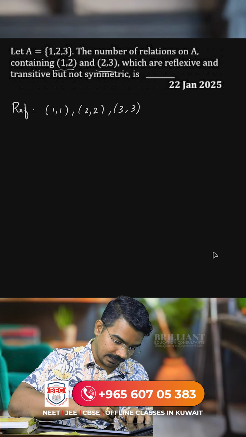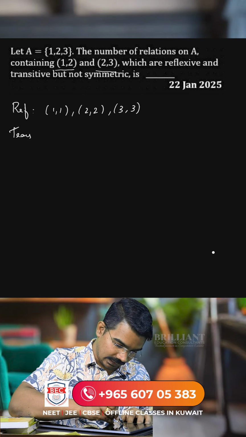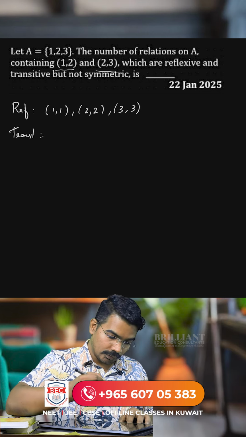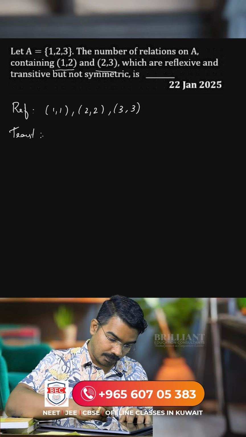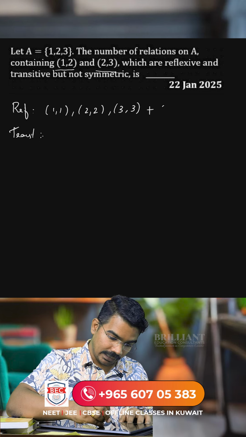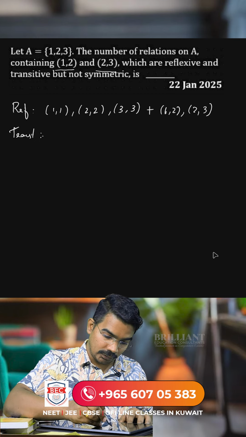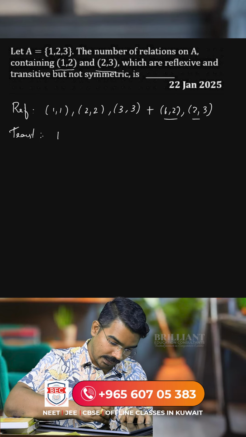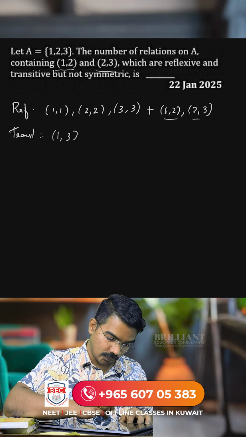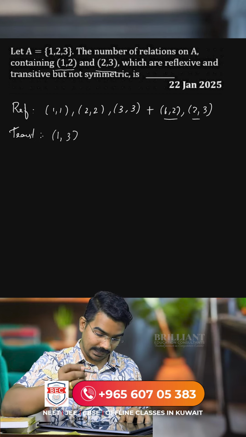Next, they have said it should be transitive. So again, plus this, it's already given (1, 2) and (2, 3) should also be present in the relation. So if (1, 2) and (2, 3) are present, that means (1, 3) should also be present in the relation for the relation to be transitive.